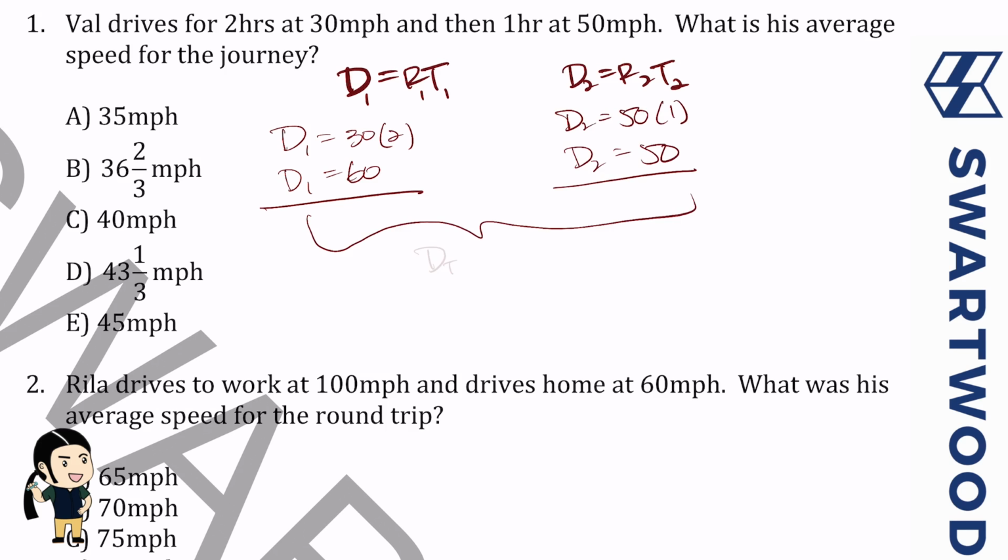So the total distance right now is going to be 110, and that's equal to the rate that we're looking for times the total time, right? So 110 is equal to the rate we're looking for times the total time, which happens to be 2 plus 1, so 3 hours. Does everybody agree? So 2 hours here, 1 hour there, 3 altogether. And then the rate here is going to be something like 30.